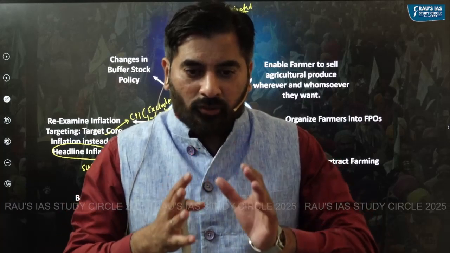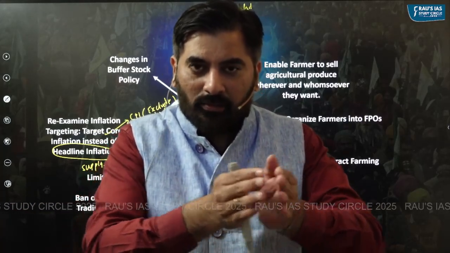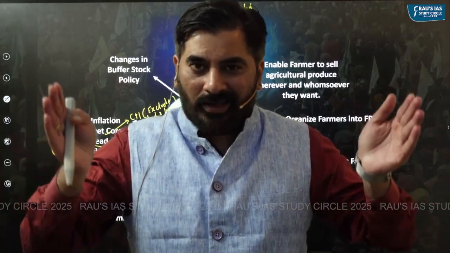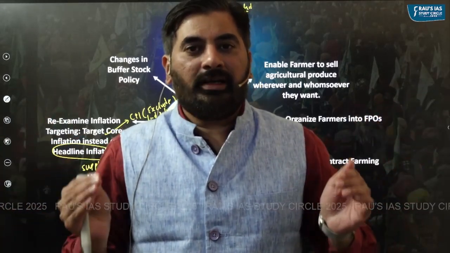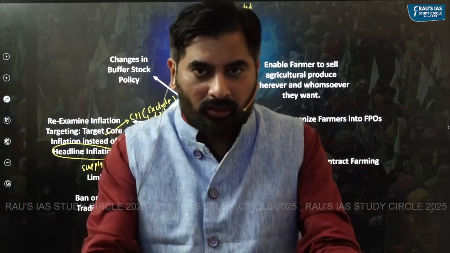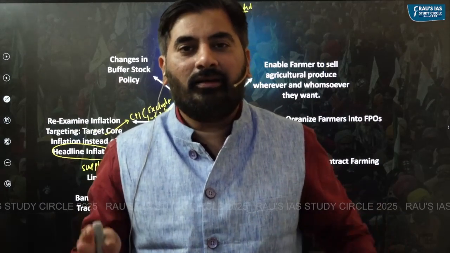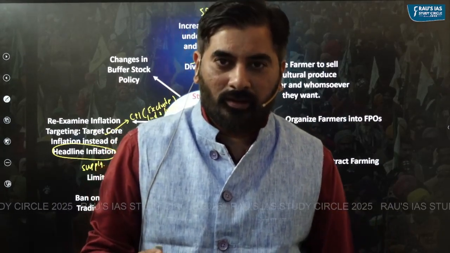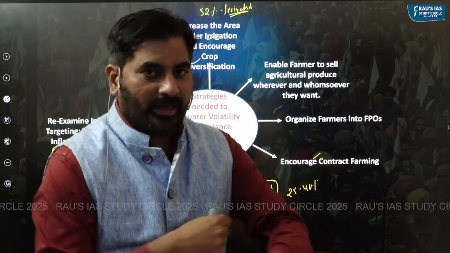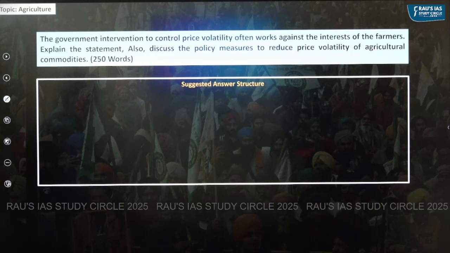So what we have to do is our buffer stock should not be just limited to rice and wheat. Our buffer stock should be expanded to include other commodities as well. By doing so, the need for government to intervene in the market to reduce the volatility will drastically reduce. So these are some of the steps that can be taken to control the price volatility.